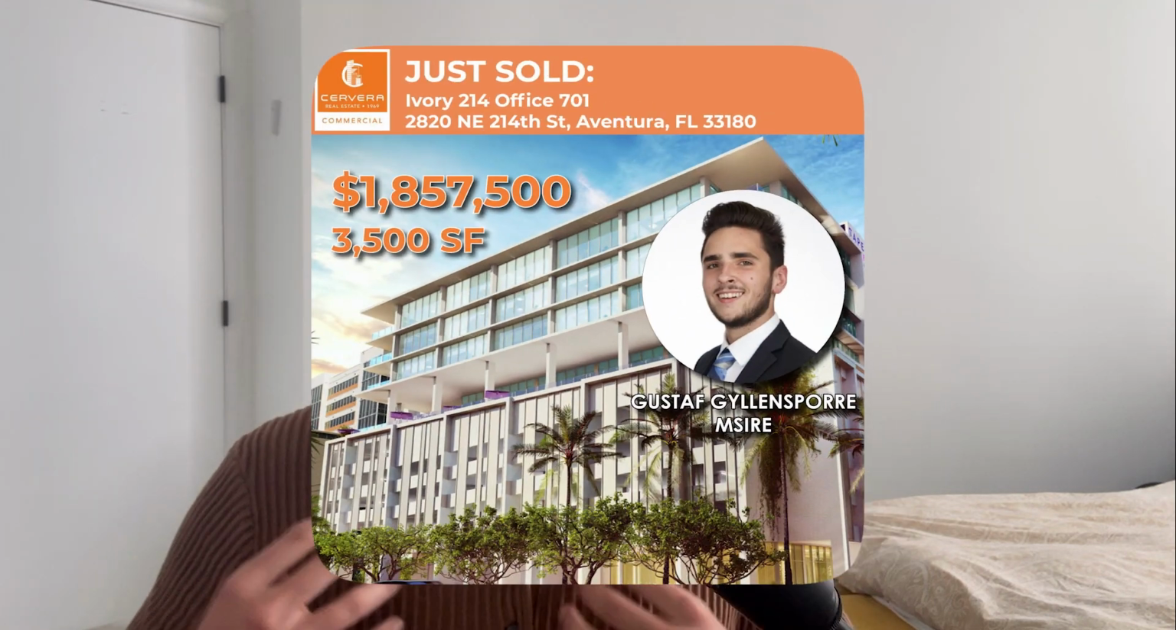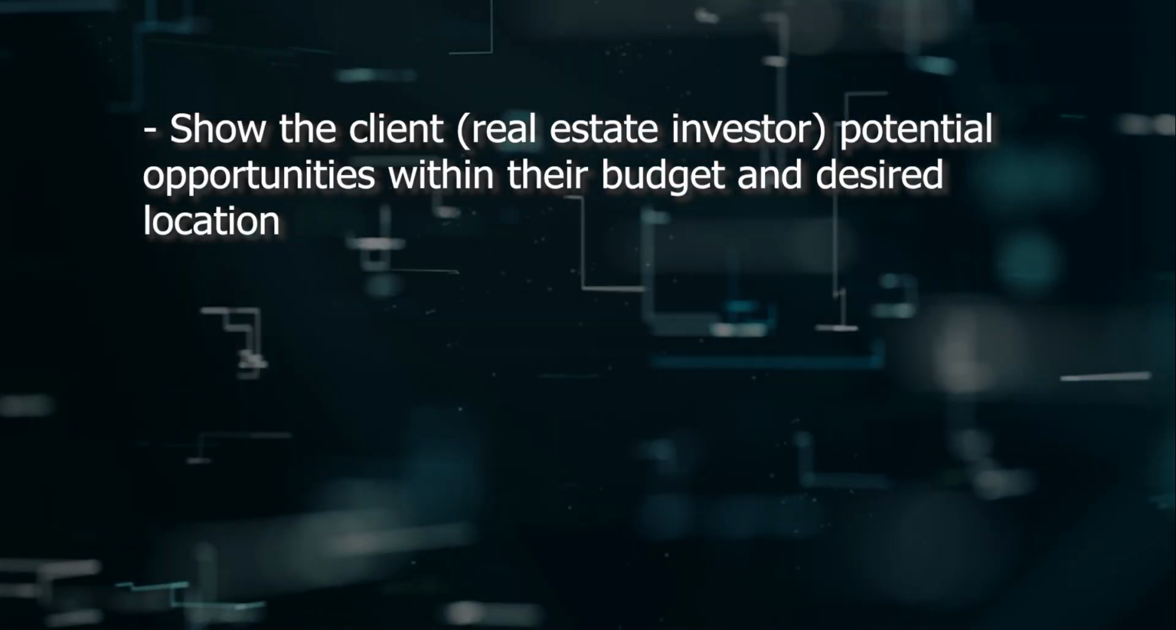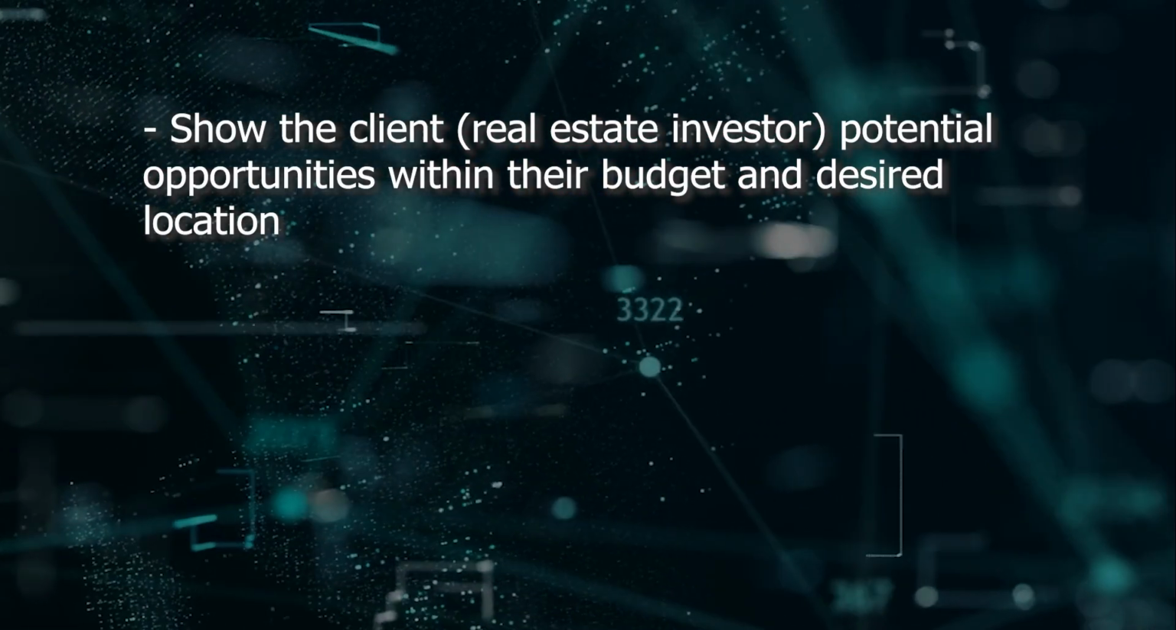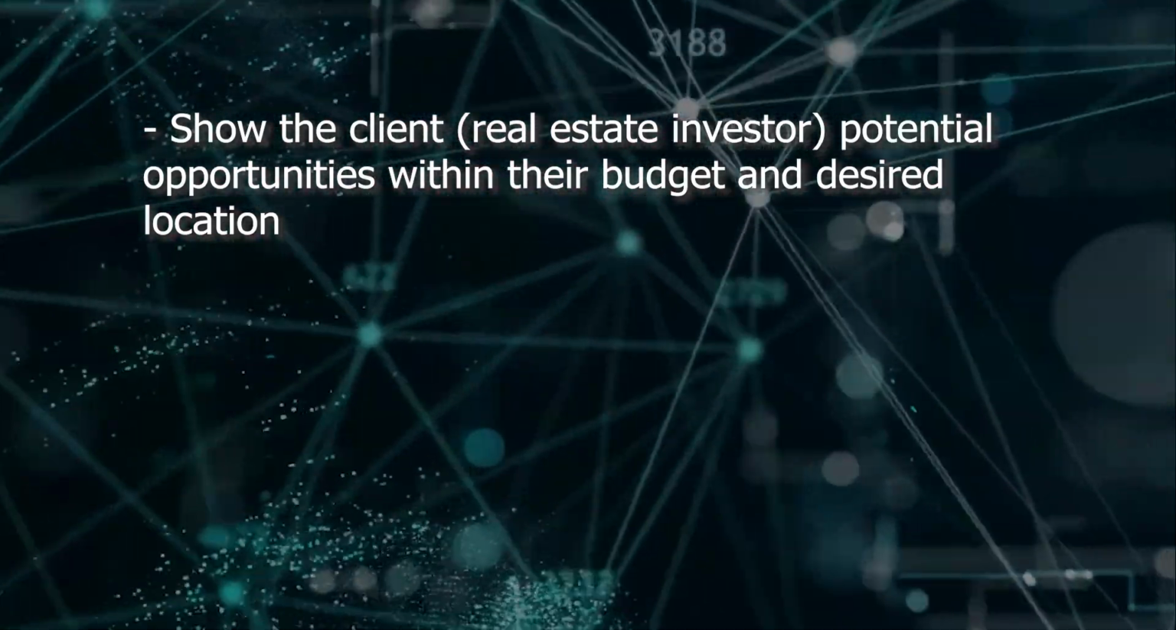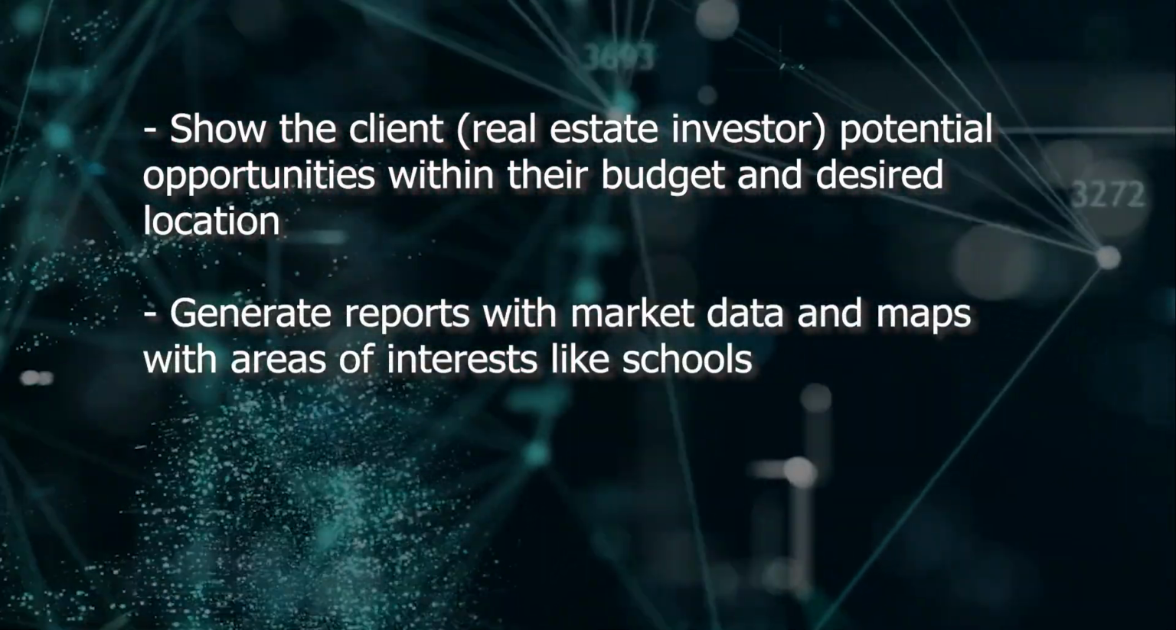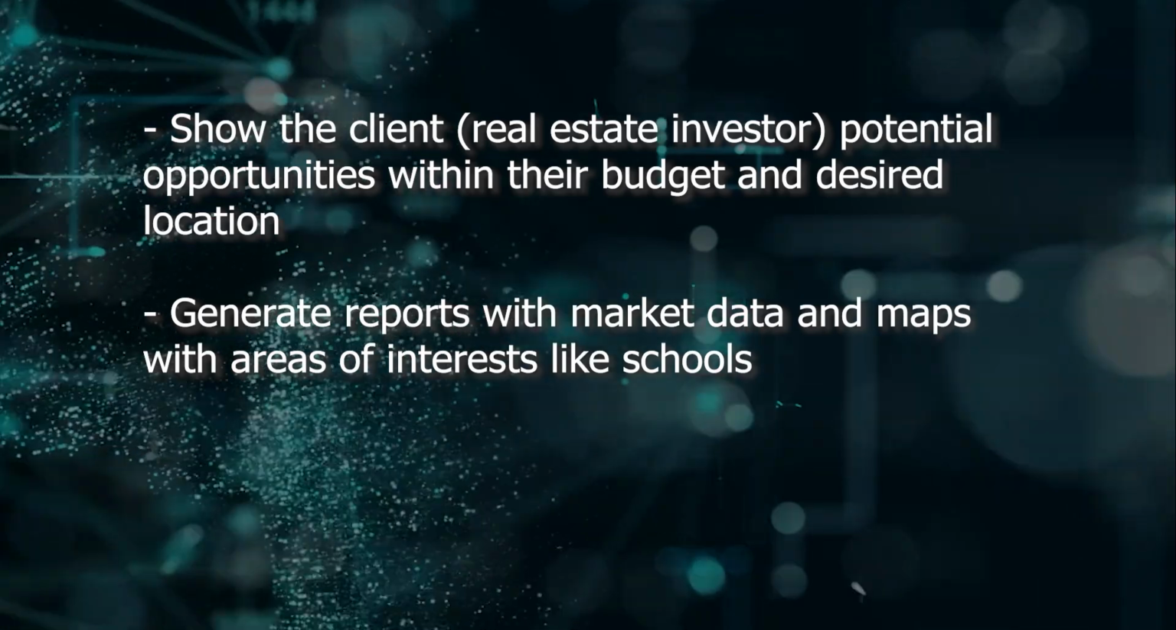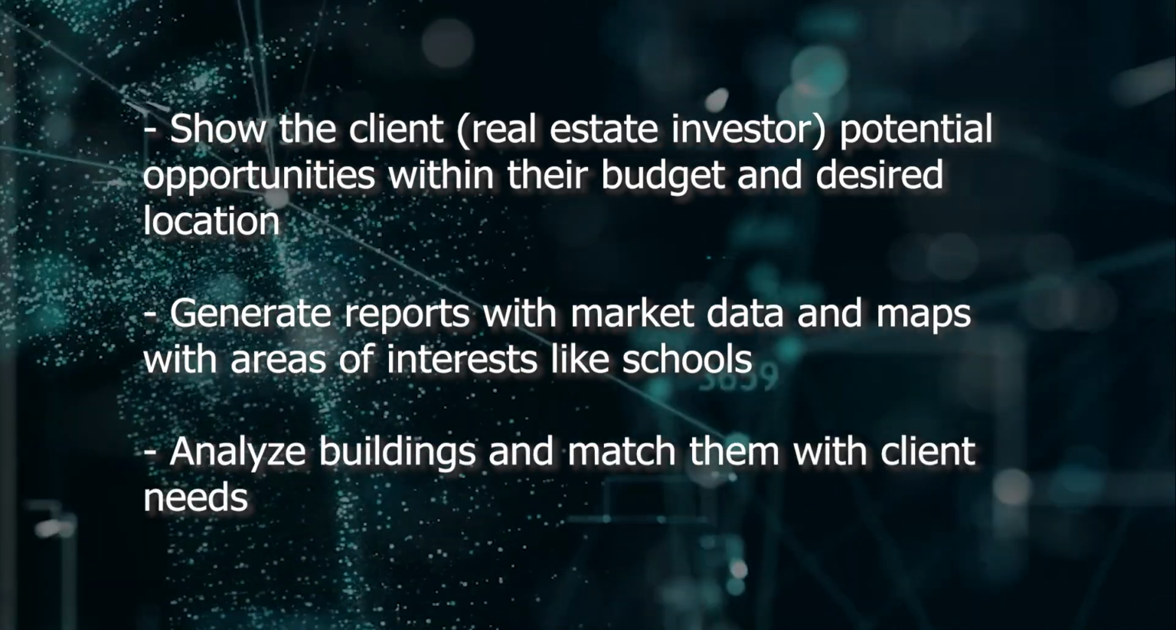So let me show you this method in action. Let's assume your boss comes in one day and says, "We need an AI real estate agent." You then do some research on what the roles and responsibilities of a real estate agent are. Of course, since I was one before, I already know this. A real estate agent should show the client, aka the real estate investor, potential opportunities within their budget and desired location. They should generate reports with market data and maps with areas of interest like schools, analyze buildings, and match them with client needs. This is a good start, so let's hop on Miro and start mind mapping.